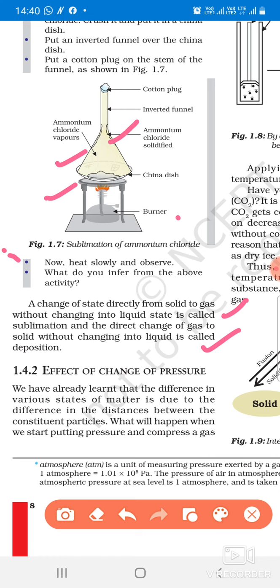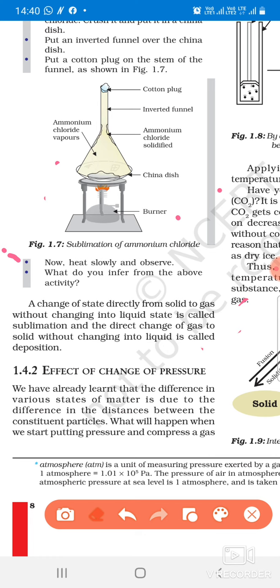There are also many other sublime substances. I have given the example of naphthalene balls that we use at home for storing woolen clothes. They disappear by themselves, directly changing from solid to gaseous state. Similarly, anthracene, or the Odonil we use as a room freshener or in the washroom, also disappears with time. It means it has been converted directly from solid to gaseous state. So we can say that it is a sublime substance.